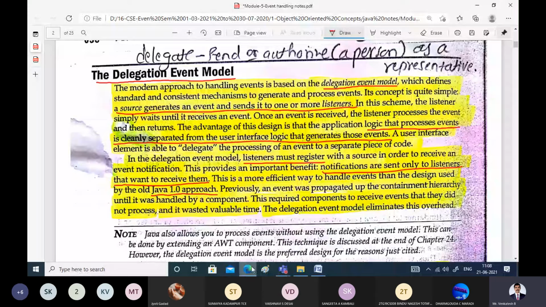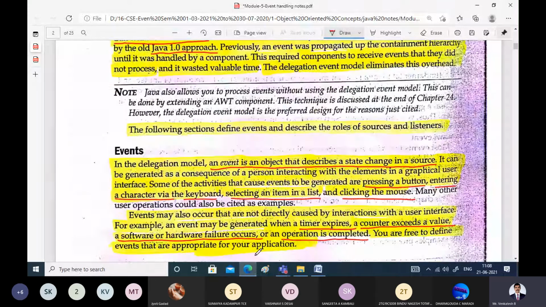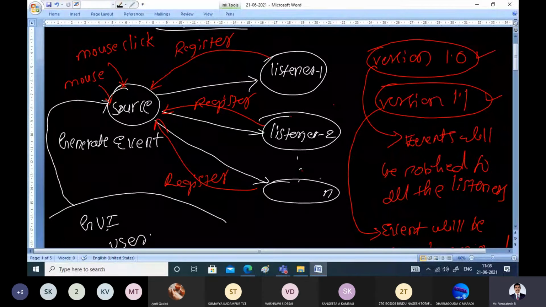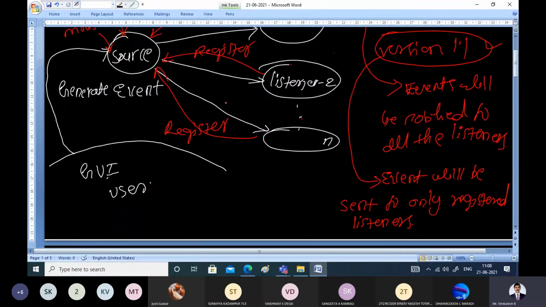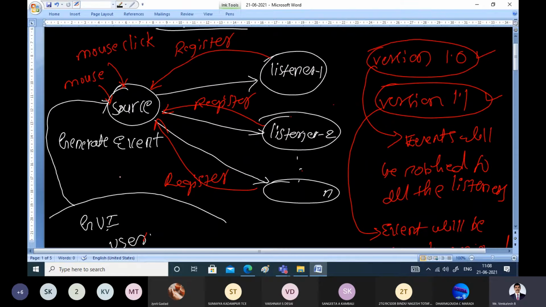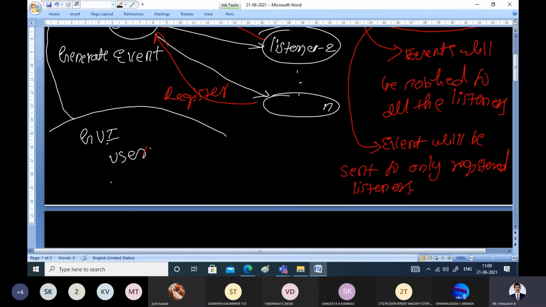The delegation event model will take care of addressing all the events without increasing overhead for the user. So what will the user do? The user will just make use of graphical user interfaces. By using some sources, we will generate events or talk to the programs, and whenever events are generated, they will be sent to the registered listeners and handled. The overhead on the user is reduced.